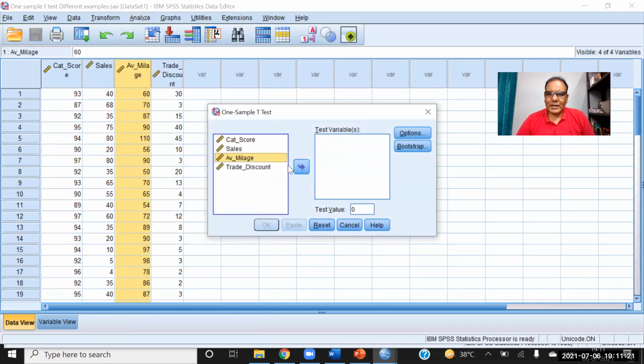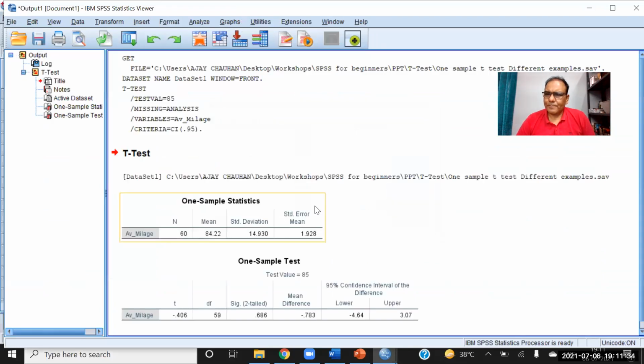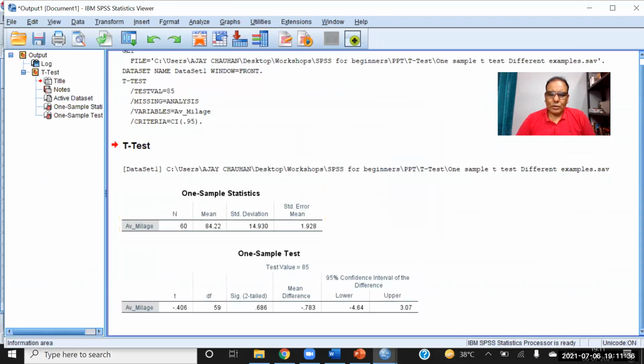So in this case, average mileage goes to the test variable, and the population mean comes here. This is 85. As I told you, the test value is the population mean. Now I have to compare with my thumb rule. This t value is less than 1.96 in this case, and the significance value is also more than 0.05. So here I cannot reject the null hypothesis.